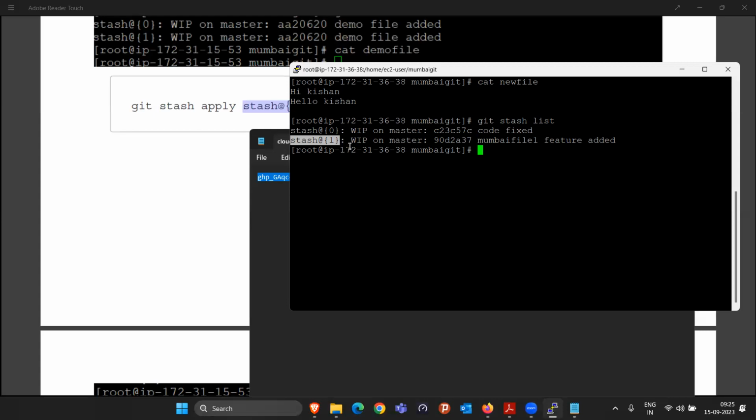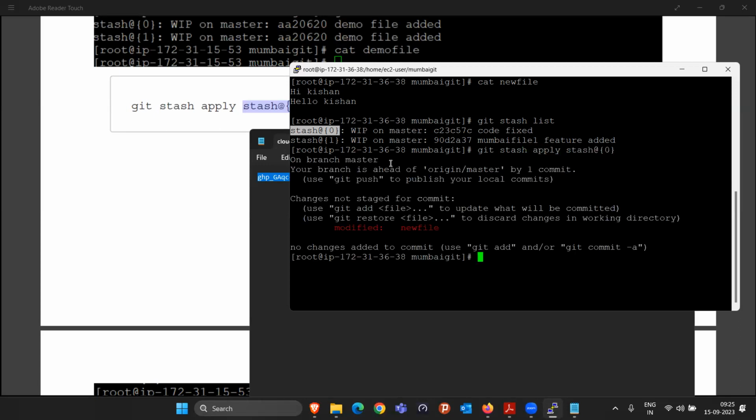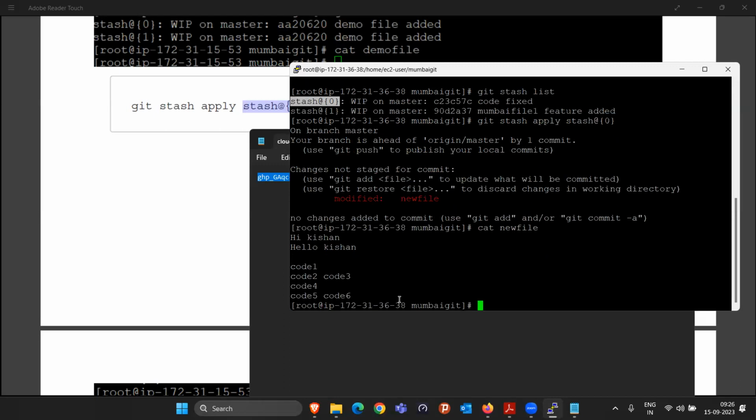Because this is the first stash. Whatever the latest stash you did, that is always going to be present at the 0th index only. If you want to get all the 5 lines of the code that you have written, then apply stash@{0}. If you want to get back only the 3 lines of the code, apply stash@{1}. Making sense? The first one will have the latest one. Okay, so if I do the git stash apply of the latest one, we will see that cat new file is going to come back with all the code, the latest one.